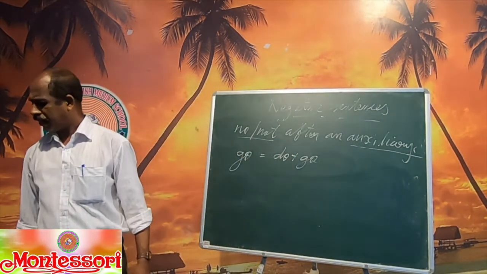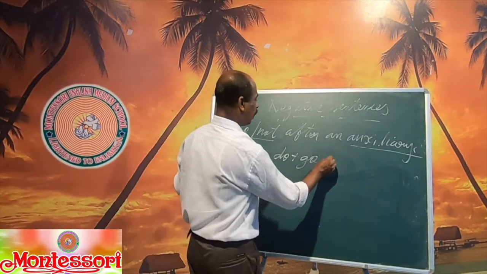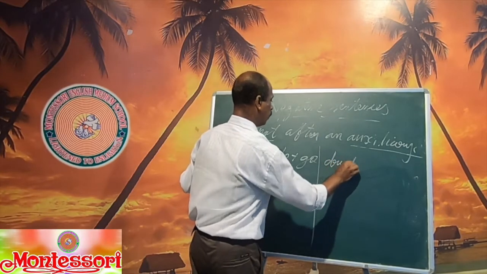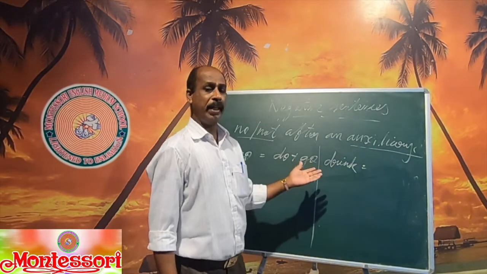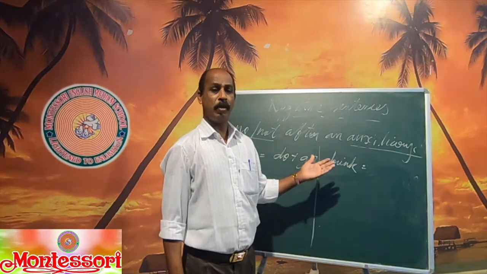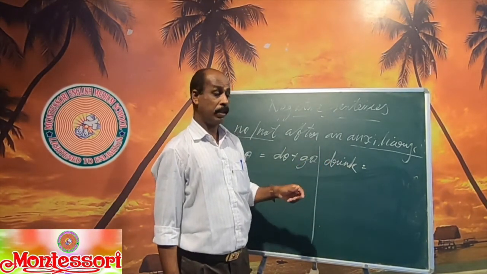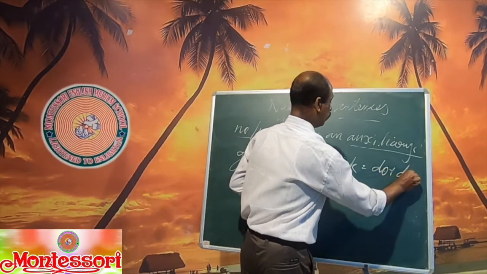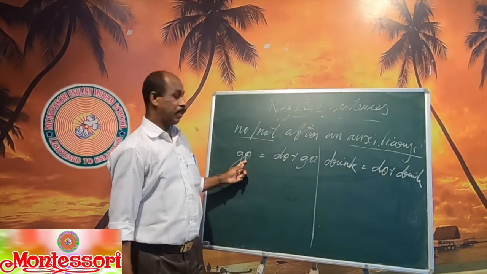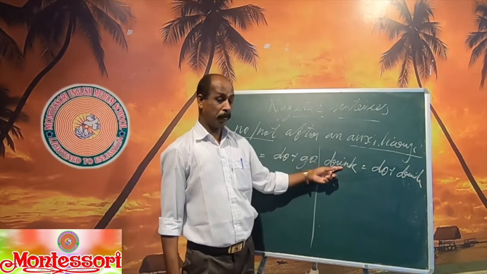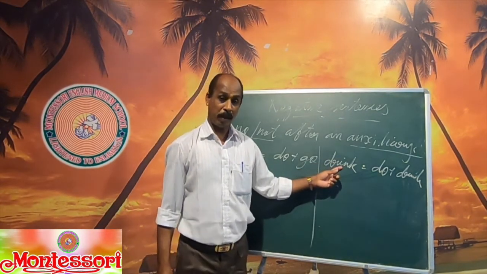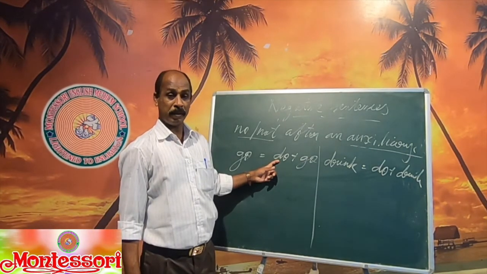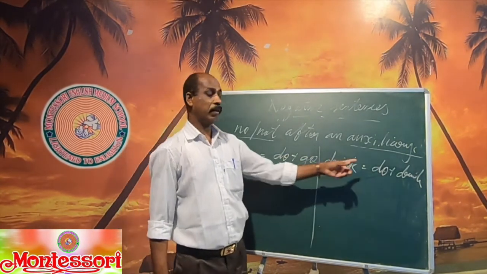Another verb you have is drink. For example, what is the auxiliary? We drink water. You have to make it, because the auxiliary must be there. Do again: do plus drink. You see both sentences have a present plural verb. For every present plural verb, do is the auxiliary verb. Present plural verb, do plus the same verb.